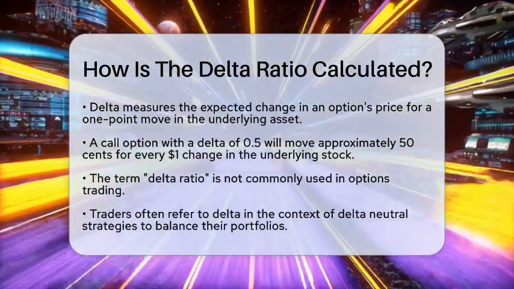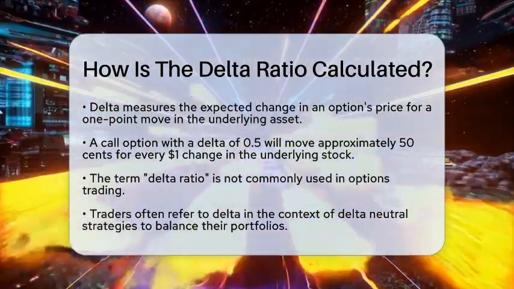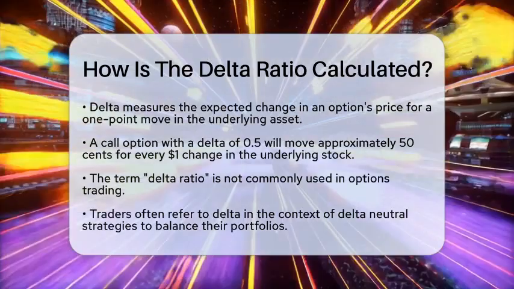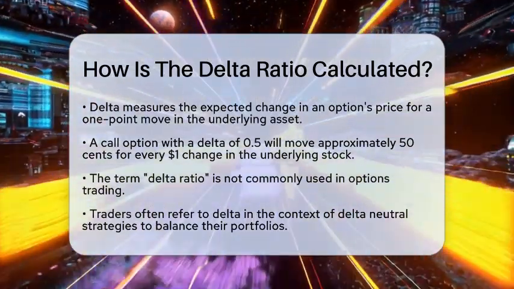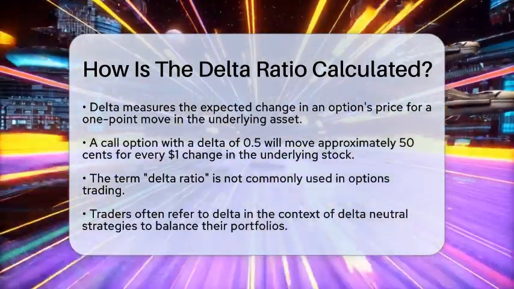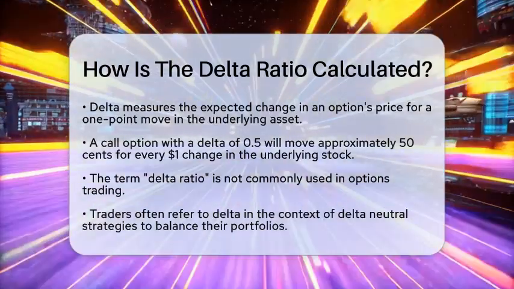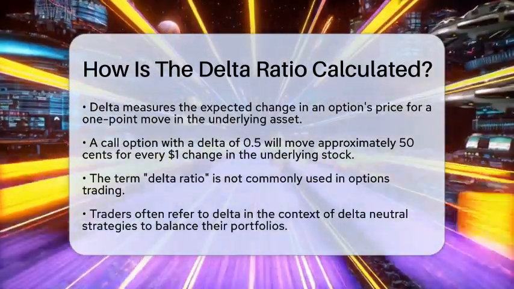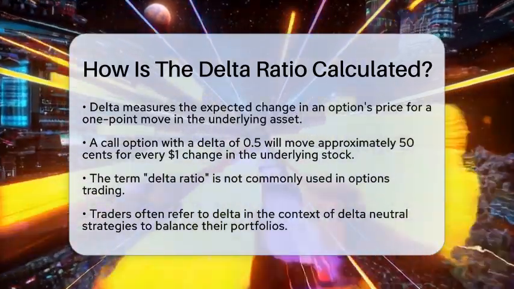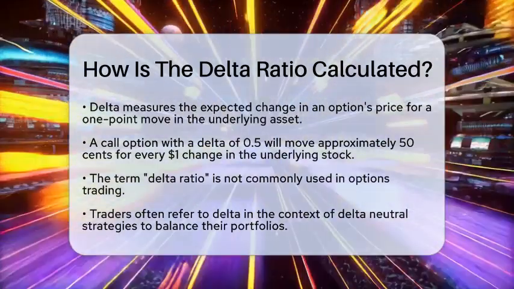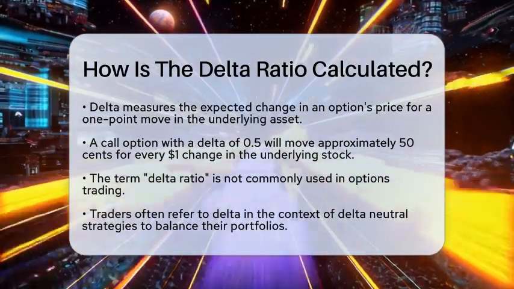First, let's clarify what delta means in the context of options trading. Delta measures how much the price of an option is expected to change for every 1-point move in the price of the underlying asset. For instance, if a call option has a delta of 0.5, its price will move approximately 50 cents for every $1 move in the underlying stock.